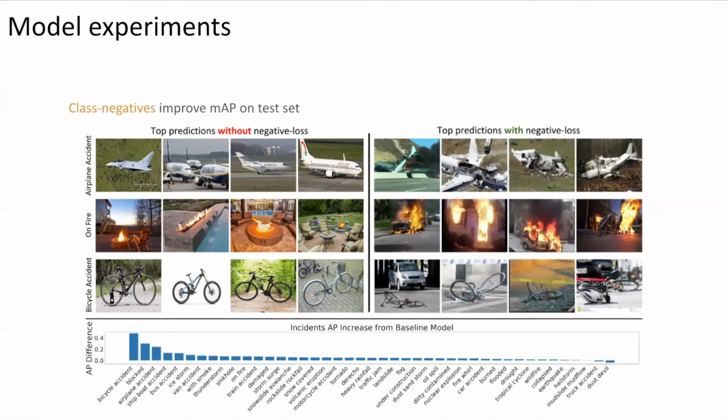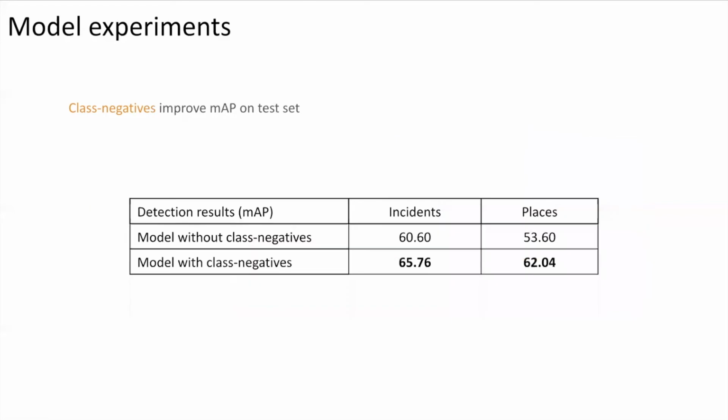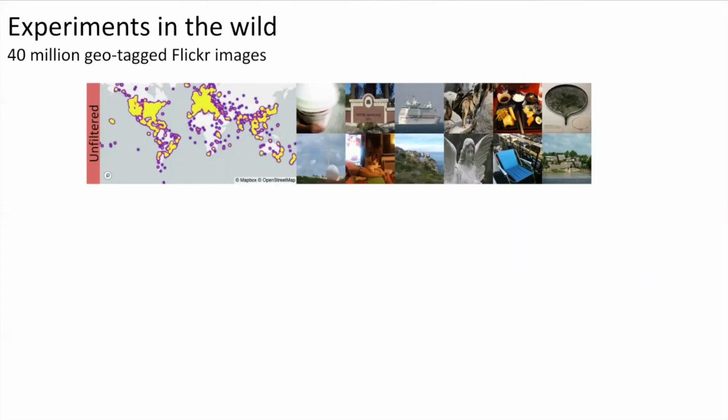In fact, when looking at the difference between the baseline model and our final model using the class negative loss, you'll notice an increased average precision in almost all incidents. Furthermore, when looking at incidents in places, when using the class negative loss, we see a boost in our average precision. Now that we have a model trained with class negatives, which performs robustly against false positives, we can go to the wild and perform experiments.